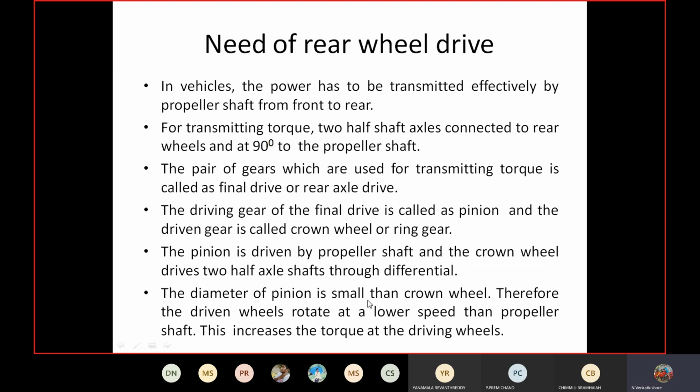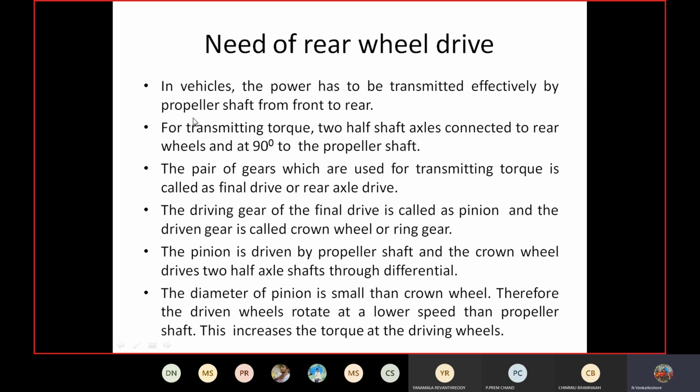The diameter of the pinion is smaller than the crown wheel. Therefore the driven wheels rotate with lower speed than the propeller shaft. Since it is rotating with lower speed, it increases the torque at the driving wheels. So these are the main salient features of the rear wheel drive.